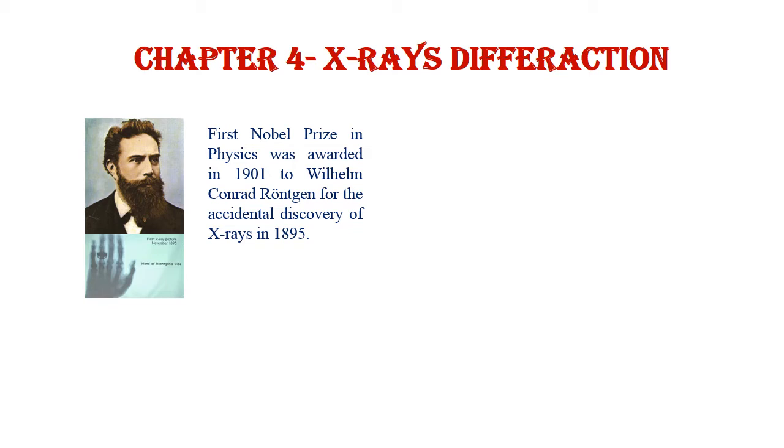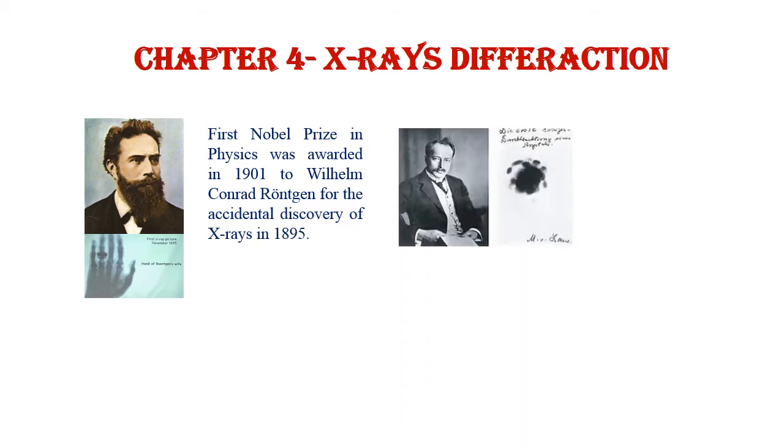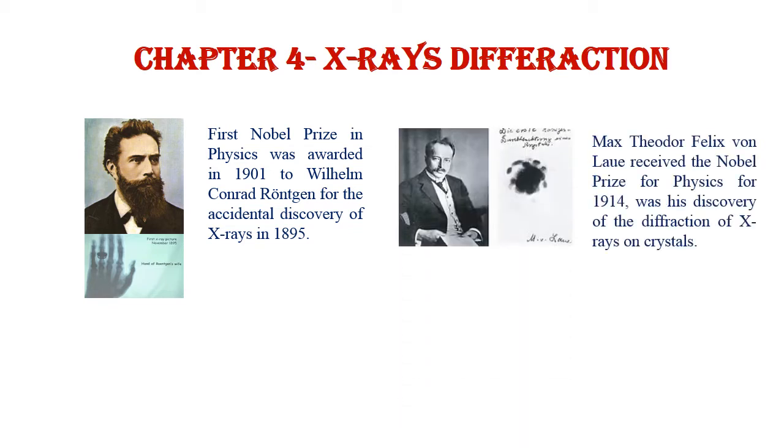But after that, the nature of X-rays was not known. You can see that X-rays have the prefix X, and X is used for a variable which is unknown to us.